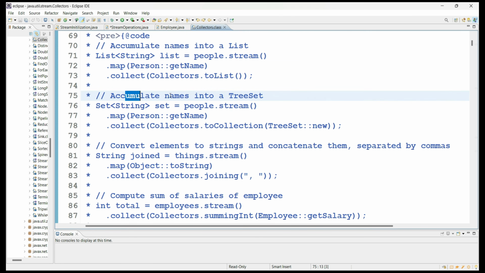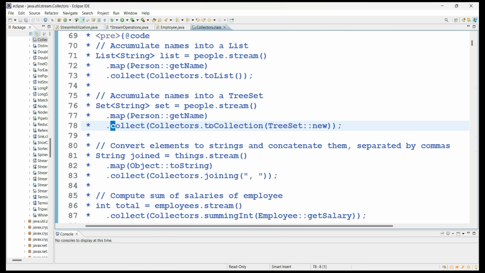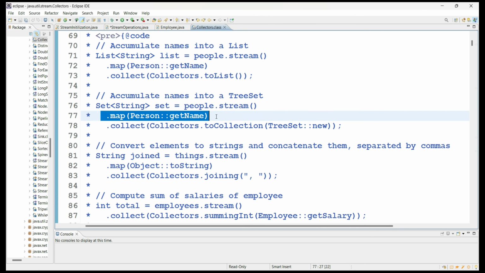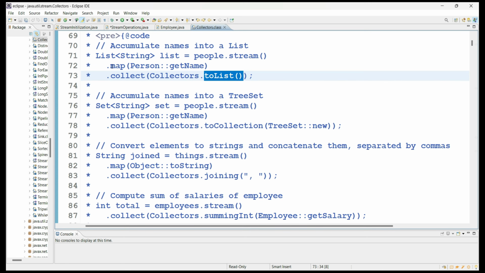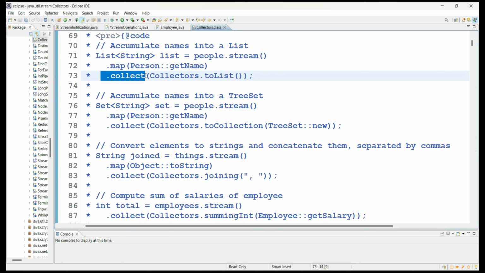If you want to accumulate names into a TreeSet, then map to the names and collect the values with Collectors.toCollection, and as a TreeSet object you collect all these values. Here, as a list, you are collecting all these values. So what you are doing here is calling the collect terminal method, and inside that you use a Collectors implementation as an argument, calling the static methods of Collectors depending on the criteria and the functionality.